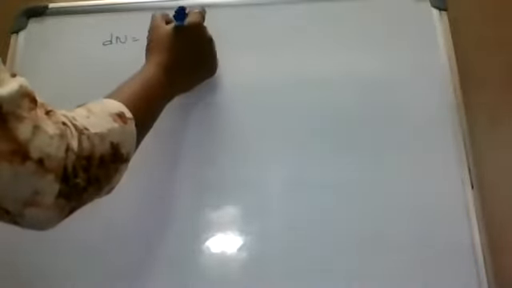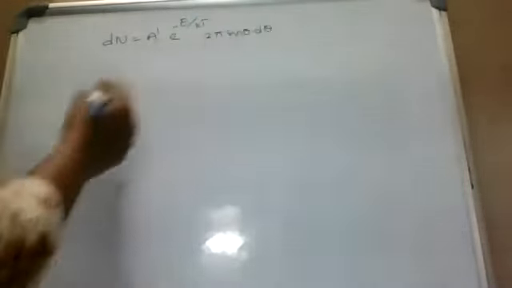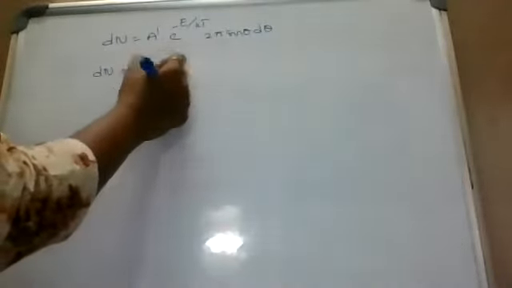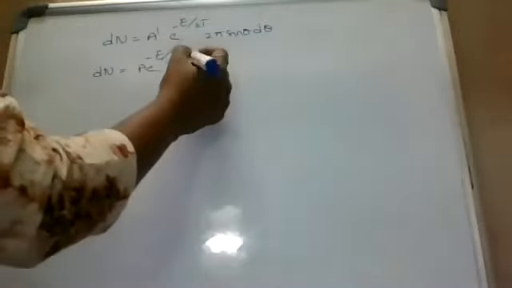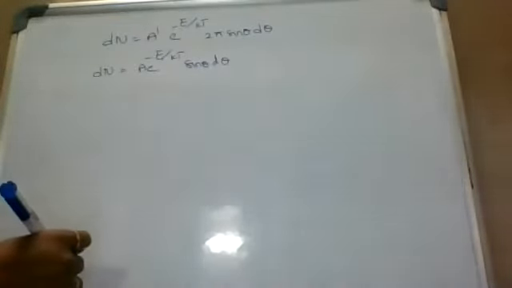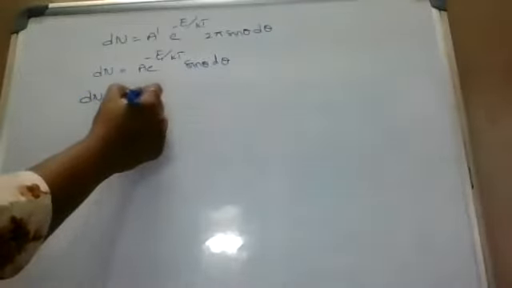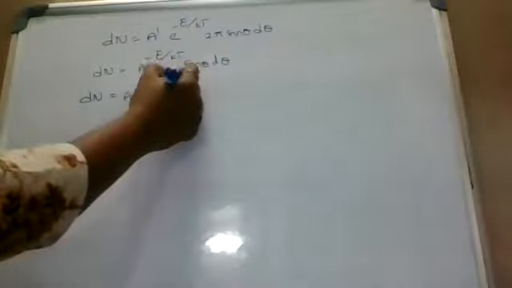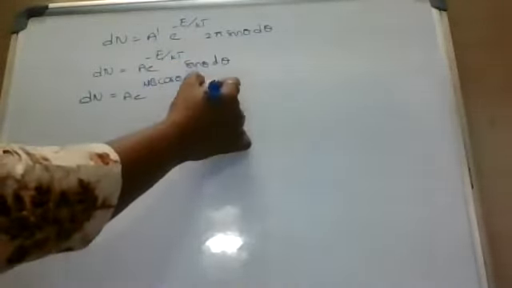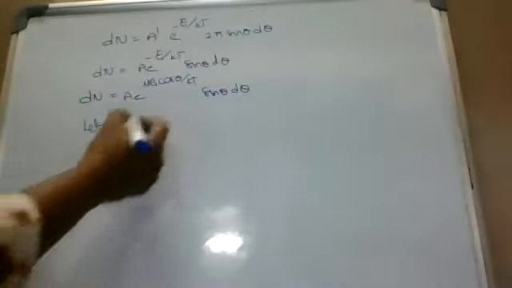Next, dn equal to A dash e power minus E by kT 2 pi sin theta d theta. dn equal to A e power minus E by kT sin theta d theta. dn equal to A e power mu B cos theta by kT sin theta d theta. Let small a equal to mu B by kT,